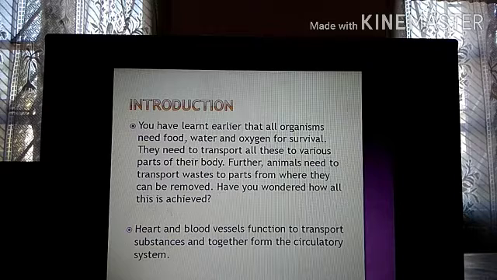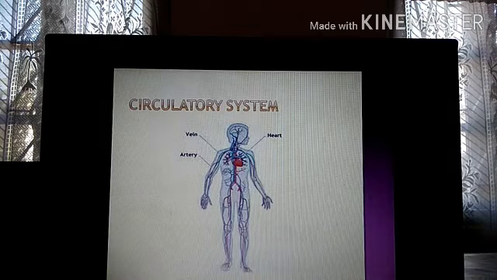Heart and blood vessels function to transport various substances, and together they form the circulatory system. So the circulatory system basically consists of the heart and the blood vessels. Okay, so they function together to form the circulatory system.